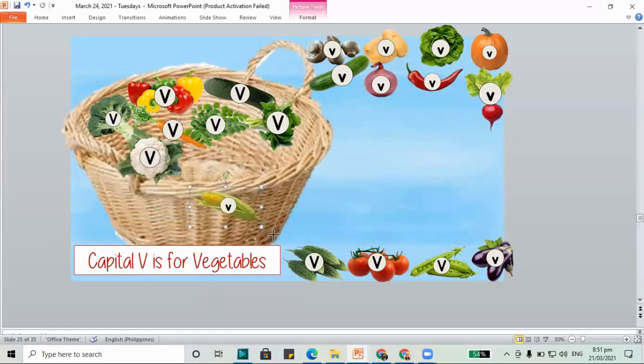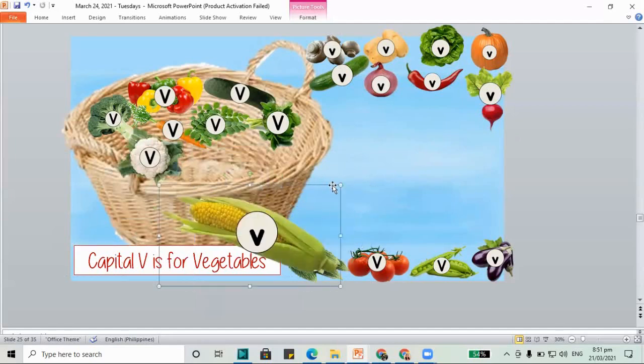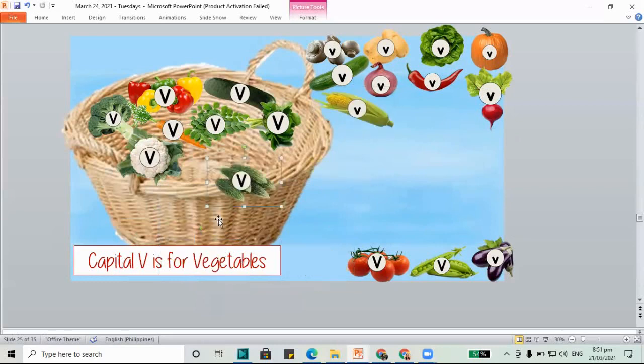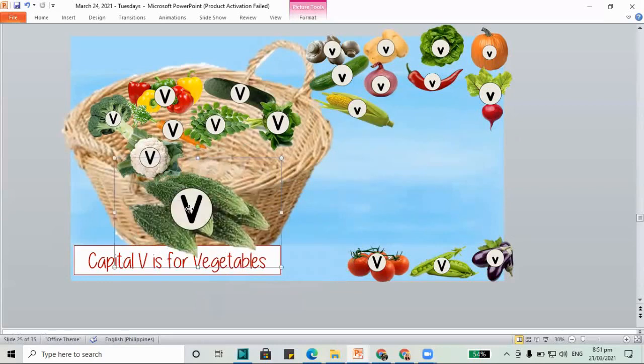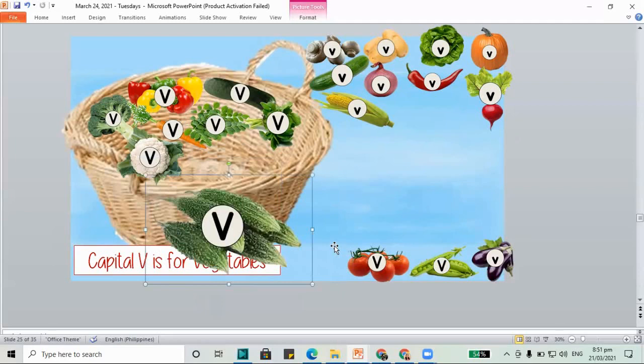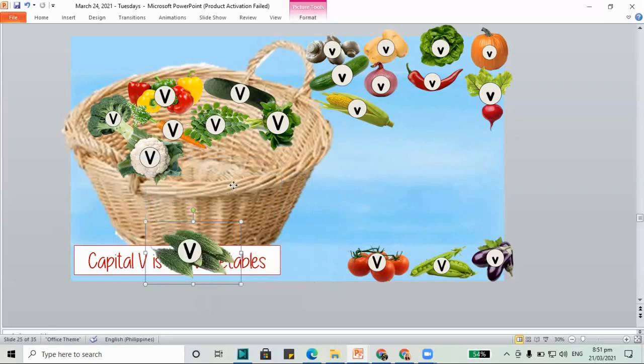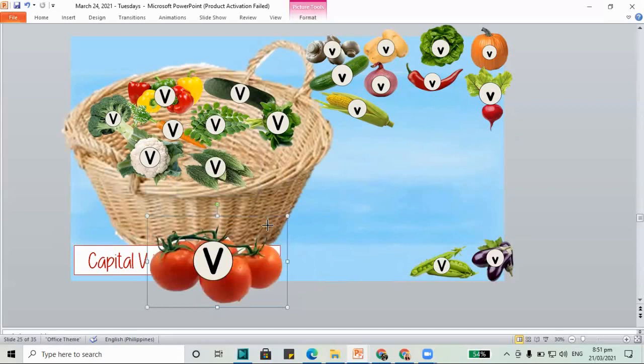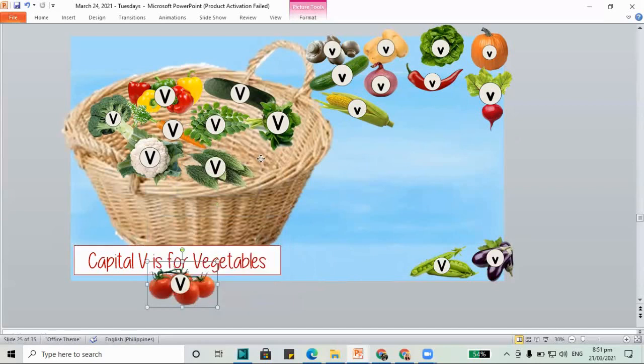How about the corn? Does it have capital V? No, this is lowercase. How about the bitter gourd? This one is ampalaya or bitter gourd. Does it have capital V? Yes, it has a stamp capital V. And how about the tomatoes? Does it have capital V? Yes, this one shows capital V on it.